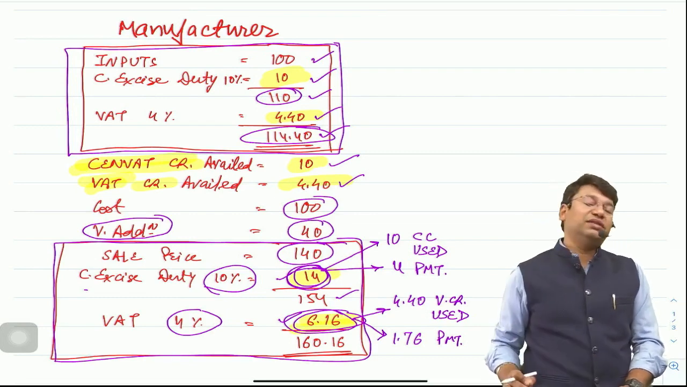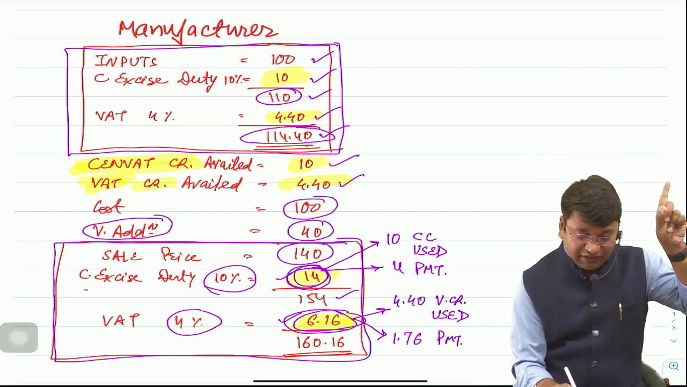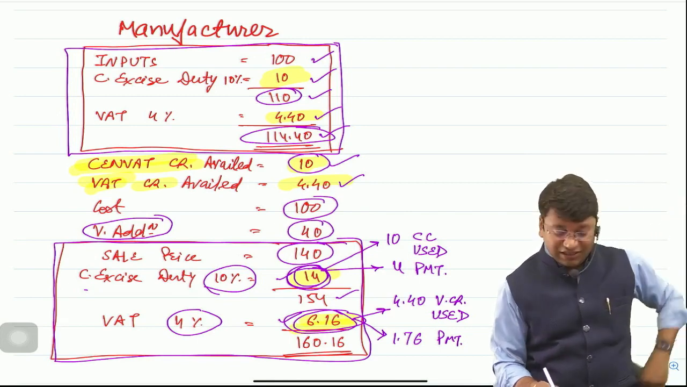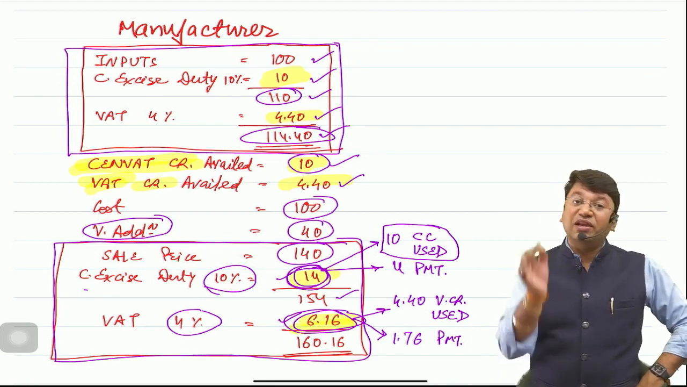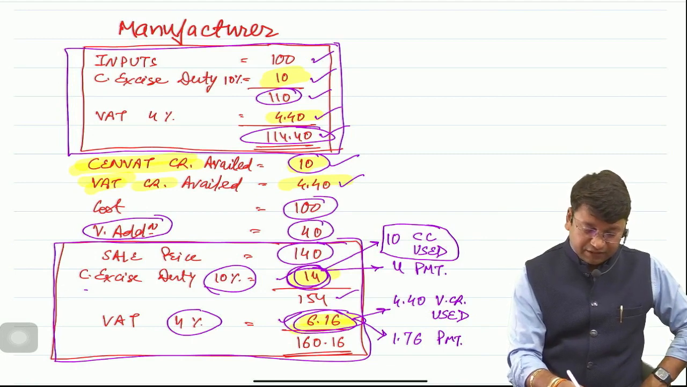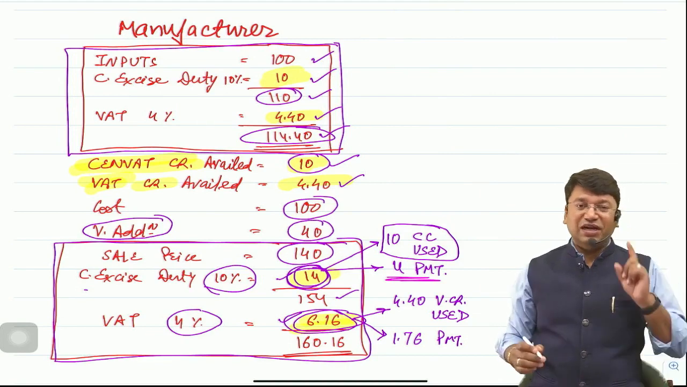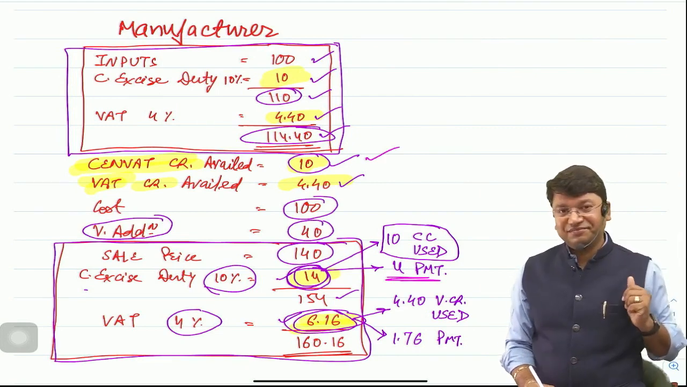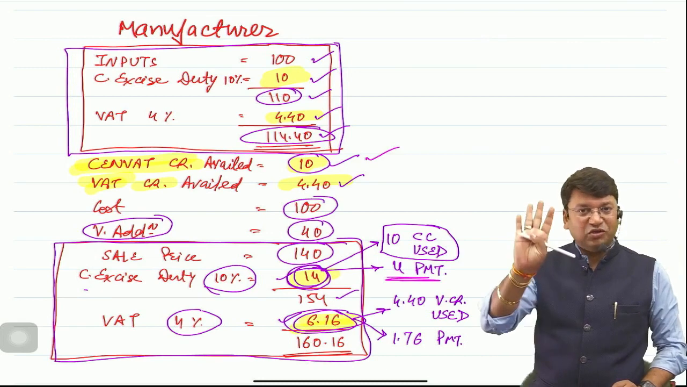While paying 14 to the central government, he will utilize the SENVAT credit which he had availed at the time of purchase of those inputs. So 10 was the credit which was available with him. He will use the SENVAT credit of rupees 10 and balance 4 rupees he will pay to the government. So ultimately 10 he had already paid at the time of purchase, just like an advance tax. So the remaining amount of tax comes to rupees 4, he will pay.